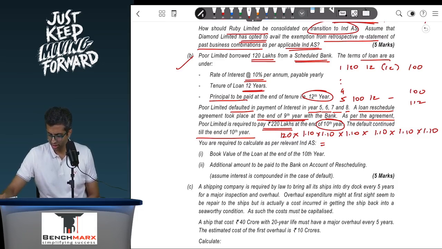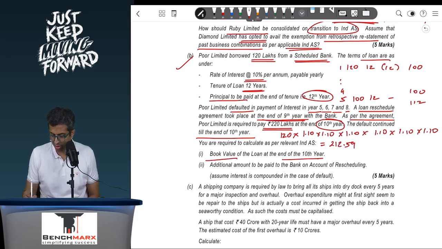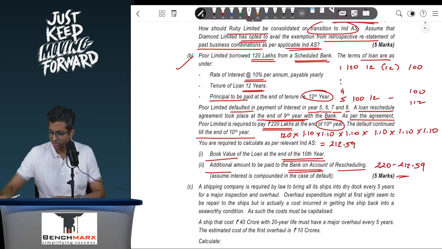into, let us say, 120, and this comes to around 212.59 in your ledger. Book value of the loan at the end of the 10th year should be 212.59. Additional amount to be paid to the bank on account of rescheduling: you have to pay 220 minus 212.59, and hence simplistically you just have to take the difference of 7.41.